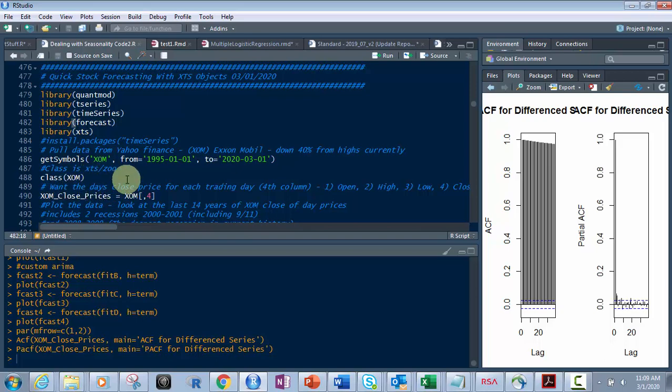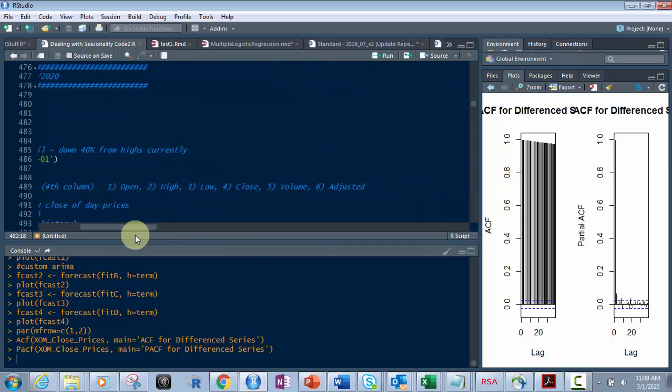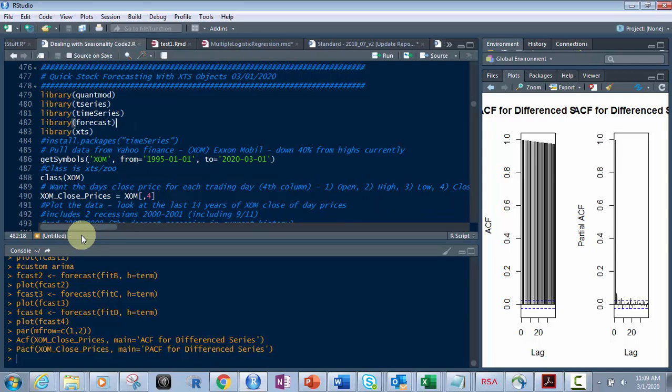Then what we want to do next is make sure that when that data comes back, it's not just the closing price. It gives the opening price, the closing price, highs, lows, all kinds of stuff, right? So you'll see here next to this, I have written down the first value is the open, second is the high, third is the low, 4 is the close, 5 is the volume, and then there are also some adjusted prices, stuff like that. We don't want all those. We just want number 4, the close, because who cares what the high was if it went back down? I don't care what the high was. Yes, if I was looking at volatility, you might actually want that as an extra component, but for the purpose of this, I'm not going to do that.